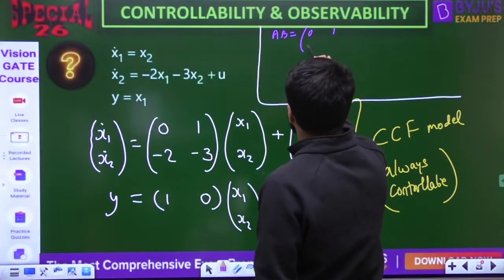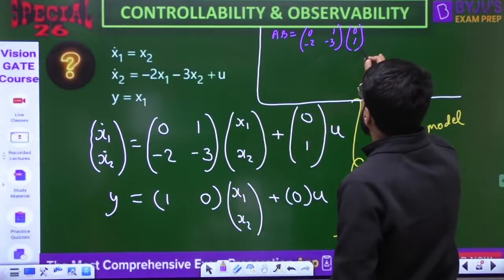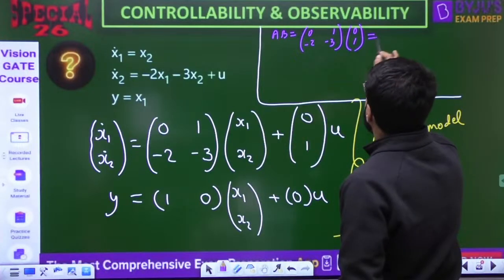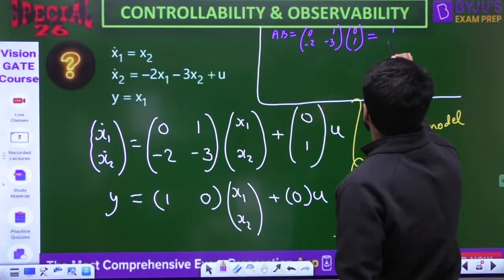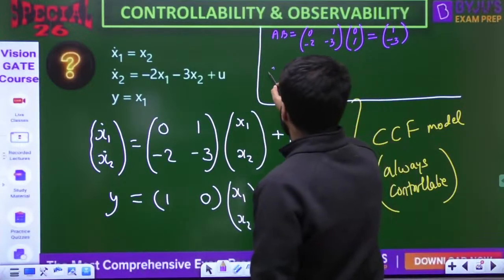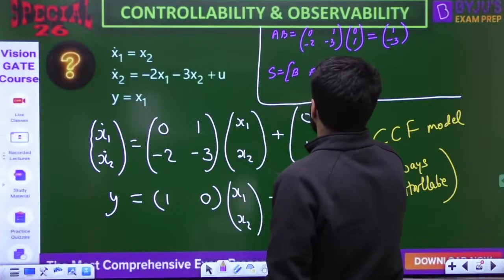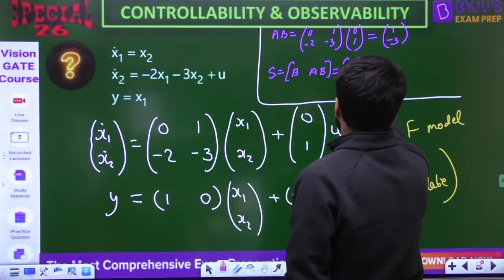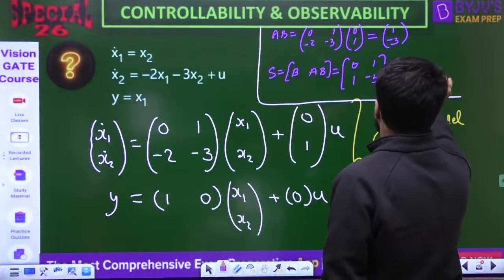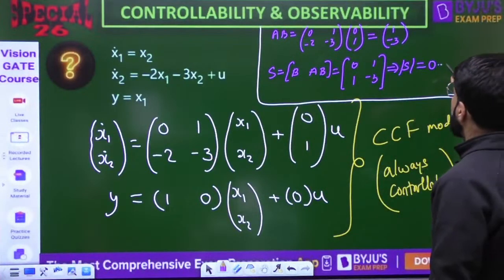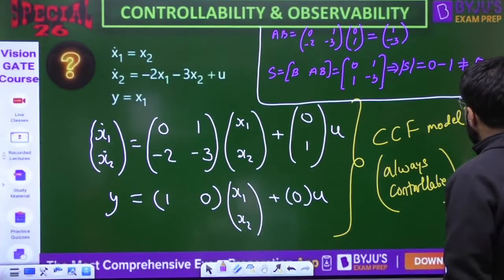Look, 0 1 minus 2 minus 3 multiplied by the B matrix, which is 0 1. 0 and 1, 0 plus 1, first element is 1, then 0 and minus 3. So what is the S matrix? For a second order system, we only need two terms, B and AB. B has 0 1, AB has 1 minus 3. Now check the determinant. Cross multiply is 0, then minus 1, and the determinant is minus 1, not equal to 0. That means it is controllable.